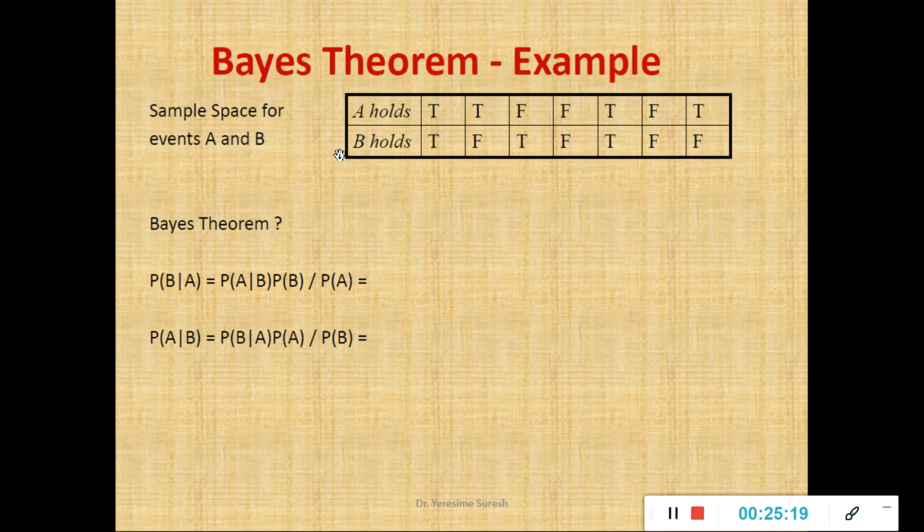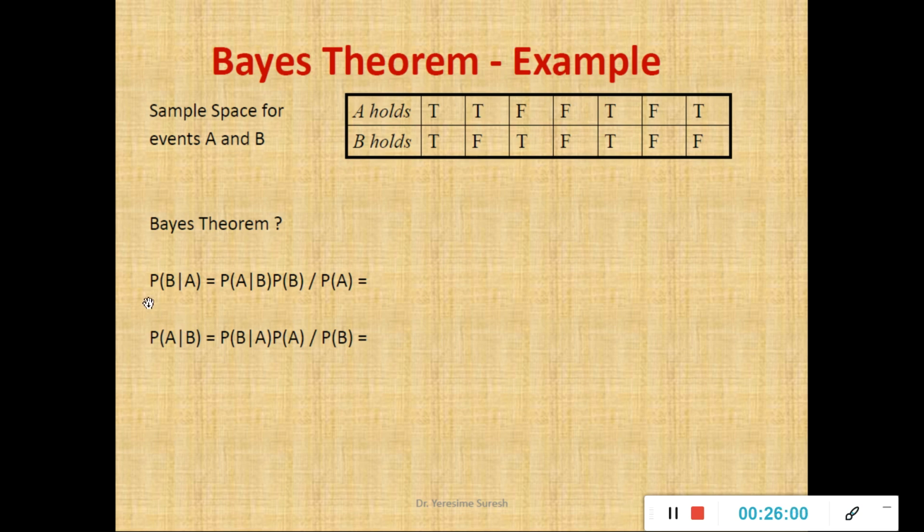In this given two events A and B, with respect to event A, when it is appearing 7 times, the event is true how many times? 4 times. First, second, third, fourth, fifth, sixth and seventh. So 1, 2, 3, 4. Event A is true 4 times and false 3 times. Similarly, event B, how many times is it true? 1, 2, 3. So event B is true 3 times, false 4 times. So please make a note of this. We'll try to see how Bayes theorem works exactly here.